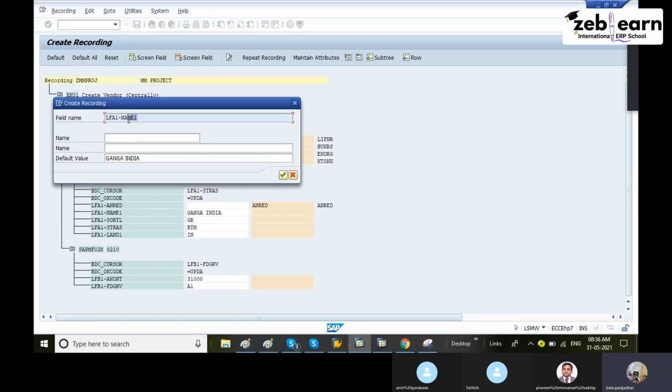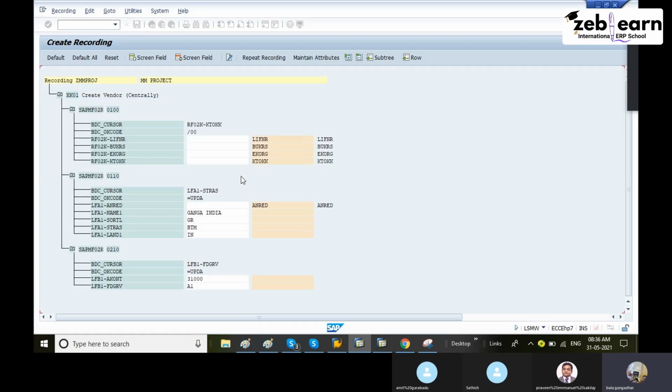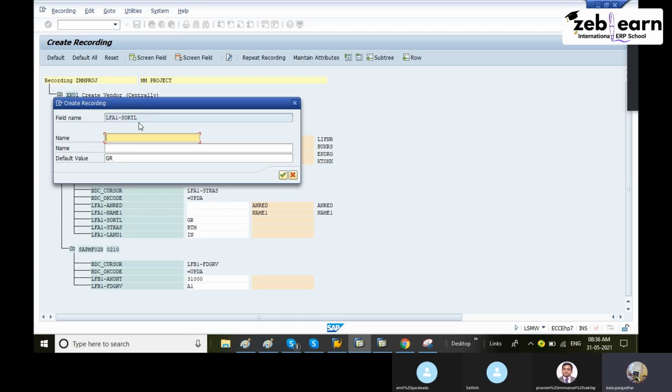Sixth one, NAME1. SORTL. Like that, all default values we have to remove and we have to maintain